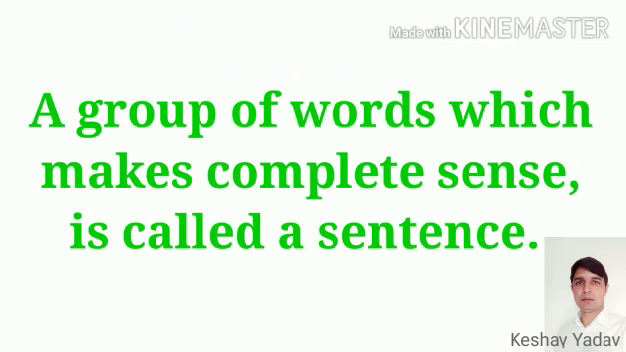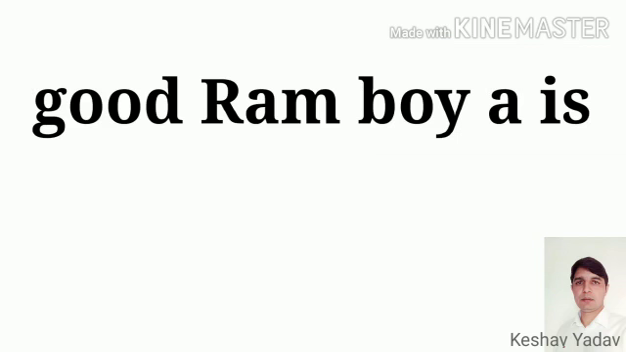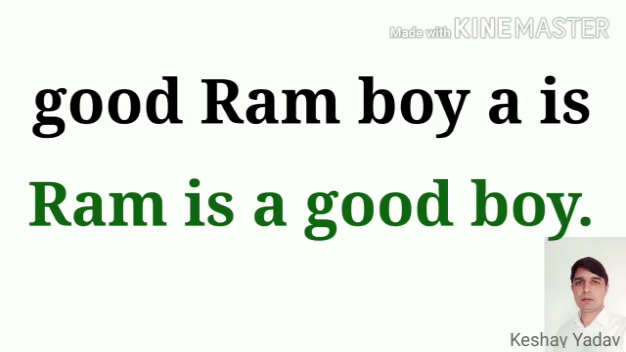Now, look at this example. Good, Ram, boy, a, is. This is also a group of words. Can we say it is a sentence? If not, why not? We cannot say it is a sentence. It is true that it is a group of words, but it is not written in a particular pattern. It is not giving any sense. It is meaningless. The most important condition for a sentence is that it gives a complete sense. So it is written as Ram is a good boy.